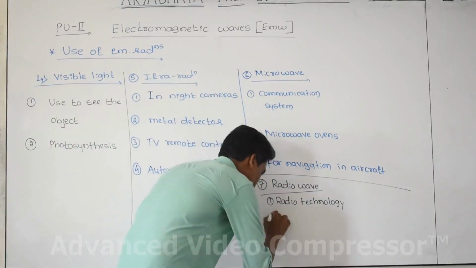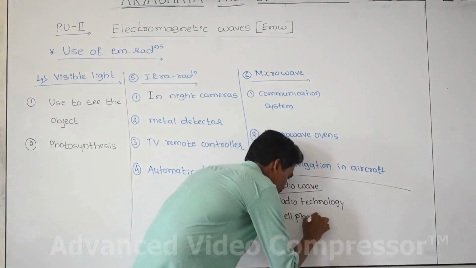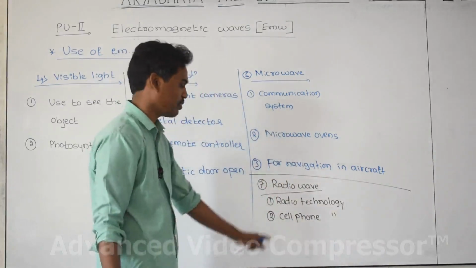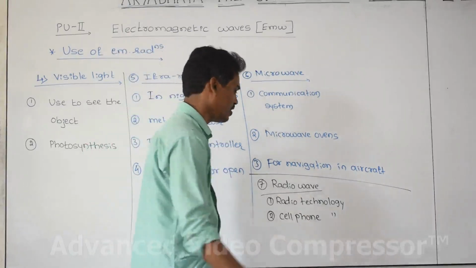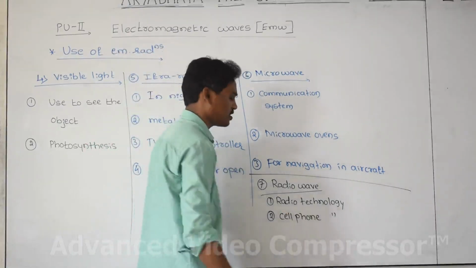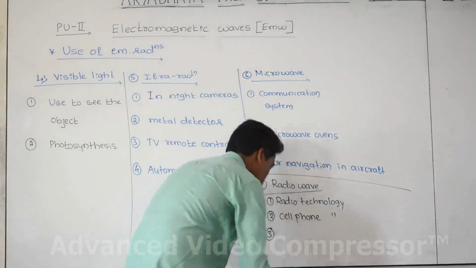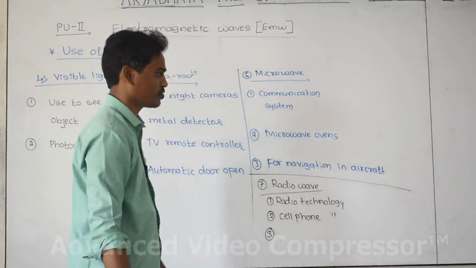Radio waves. And cellular phone technology, that is cell phone technology, we are going to use radio waves. That means cell phone, it means you are using mobile communication as a cell phone technology.